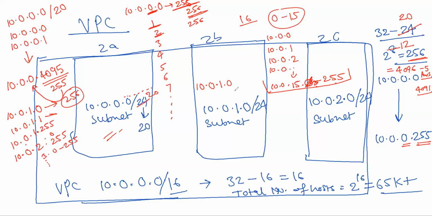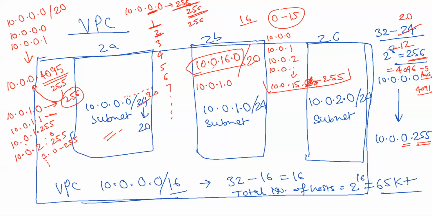Then what will be the first one, next one, that will be 10.0.16.0. Everyone here? Everyone understanding?